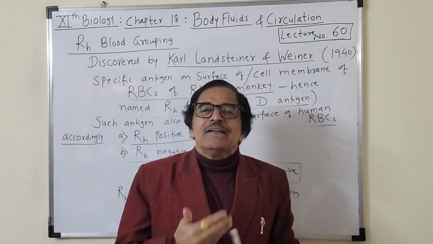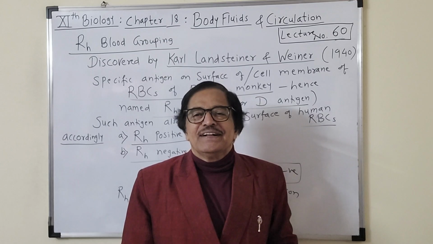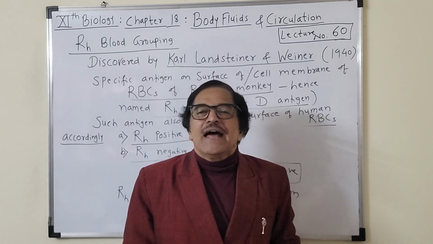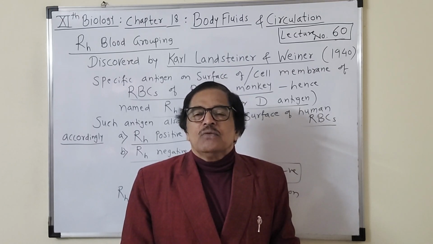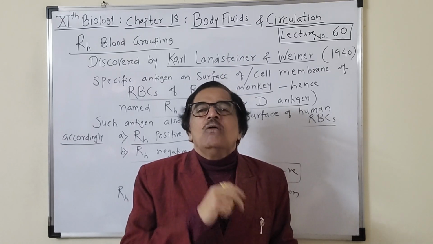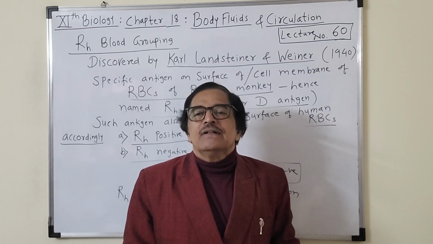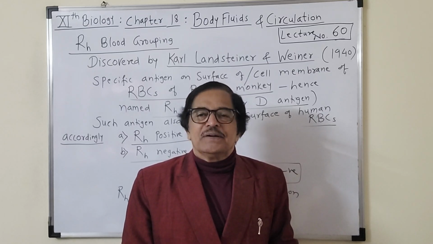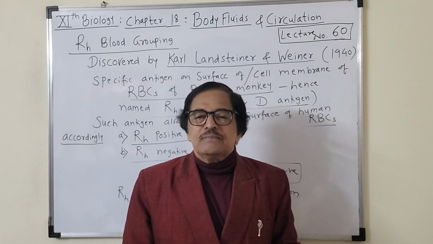Now we have been learning an important article, that is blood group systems in the human being. Two types of blood group systems have been accepted widely all over the world presently. One is known as the ABO blood grouping that we have discussed already in the last lecture, and the other is called the RH blood grouping. Now we have to discuss here RH blood grouping.